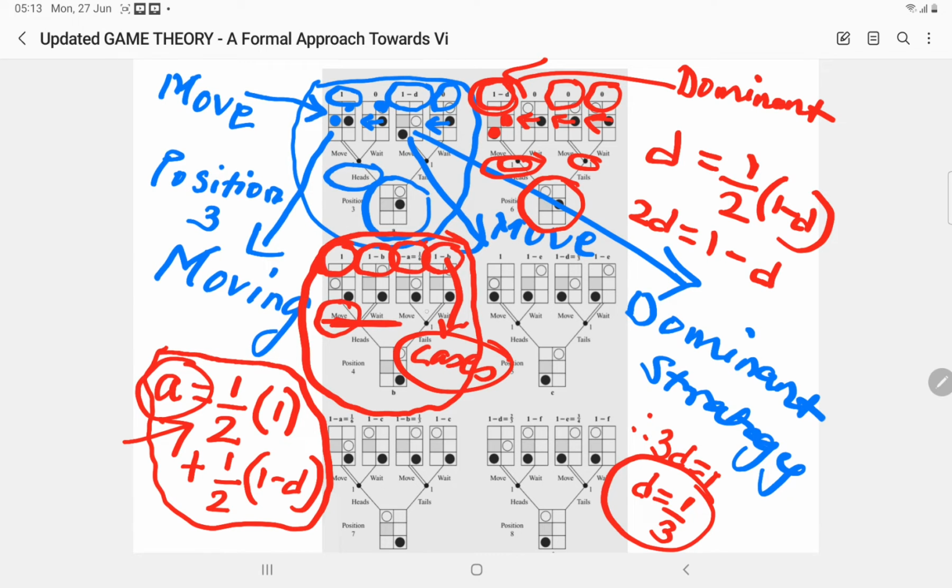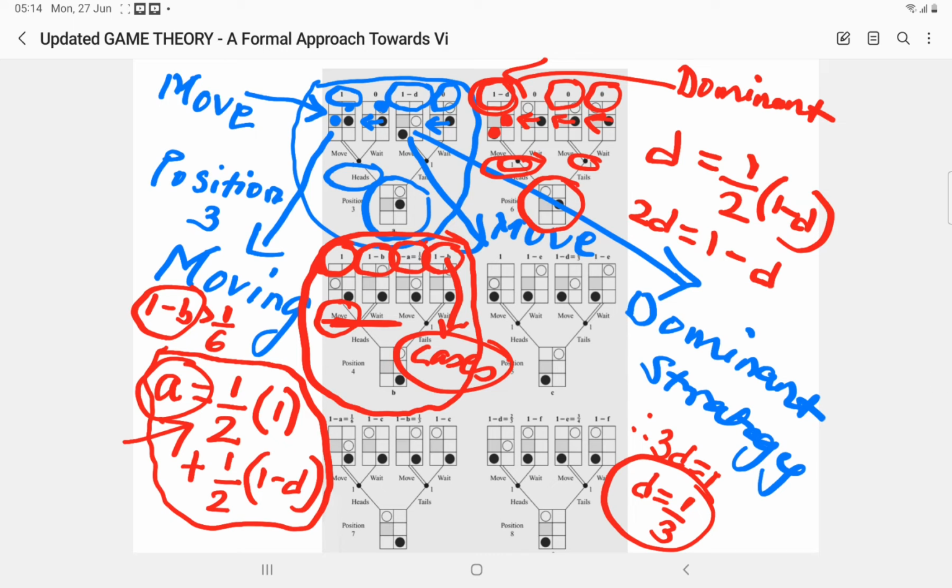And then I have to form the equation. If 1 minus b is greater than 1 by 6, then I will consider 1 minus b, that is waiting. And if it is less than 1 by 6, then I will consider 1 minus a, because that is 1 by 6, which is greater. So, moving or waiting. Similarly, I will deduce equations and find out.